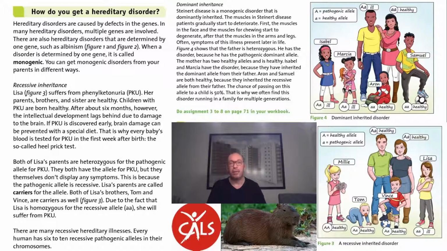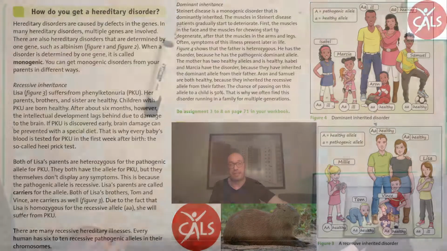Okay, so this is about monogenic and carrier. For now, I'd like to switch to the whiteboard scene to explain the other topics. The other topics are about pedigrees and about sex-linked. So,